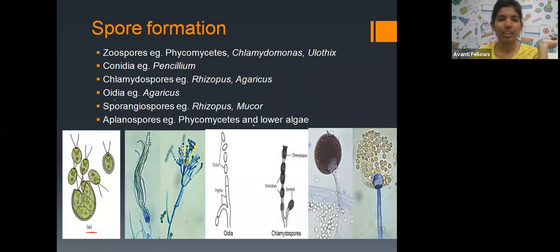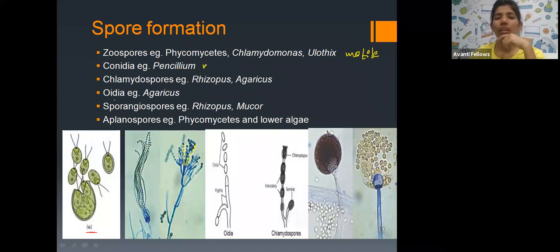In Friday's class, zoospores are the motile spores. The motile spores formed in Chlamydomonas, Ulothrix and Phycomycetes are called zoospores. Zoospores have the capacity to move with the flagella.